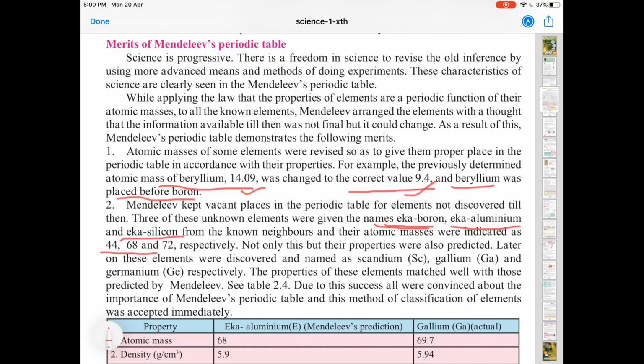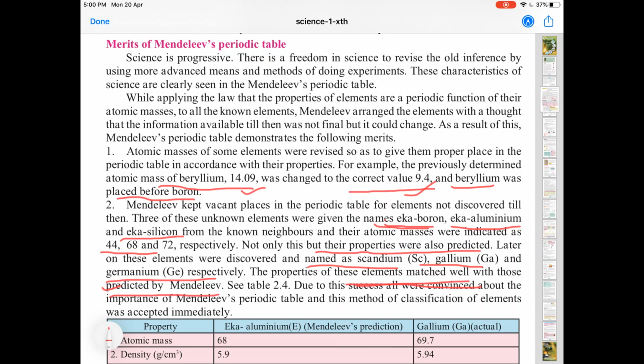And he had not only given them names, but he had predicted their properties also. And the interesting point is that later, when these elements were discovered, they were named as scandium, gallium, and germanium, and the properties matched well with those he had predicted.